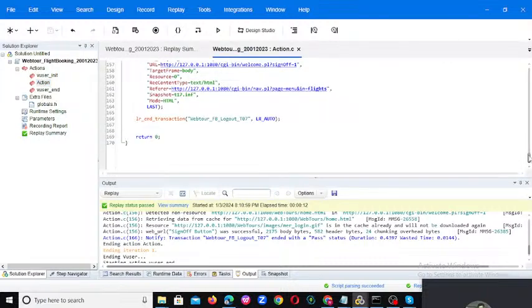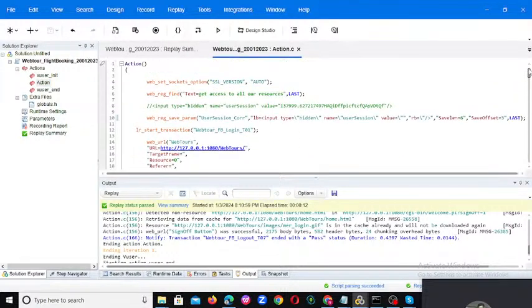As of now in our script, what functions have you observed? We have web functions and LR functions. Web functions are all of these, and LR functions means lr_start_transaction, lr_think_time. In interviews they will ask whether you know any web functions or any LR functions. Once we record the script, we'll discuss what functions are generated and what functions we observe during scripting enhancements.